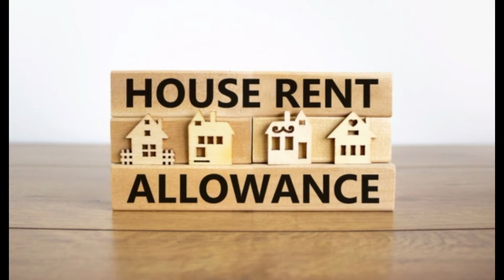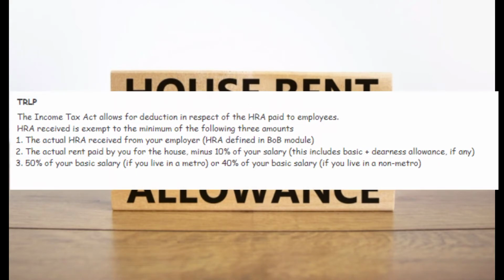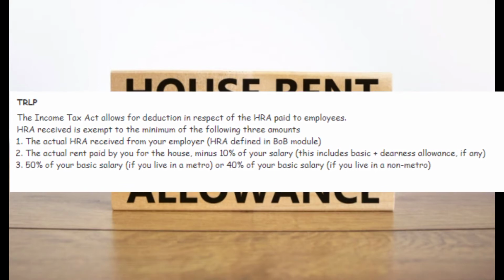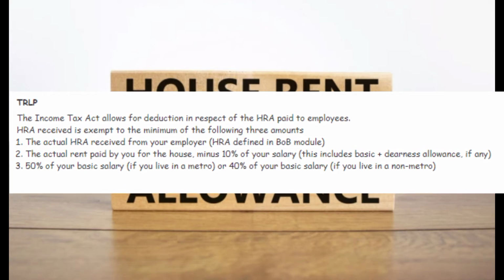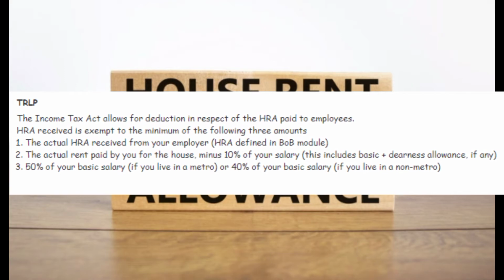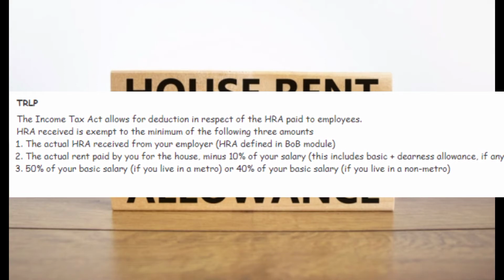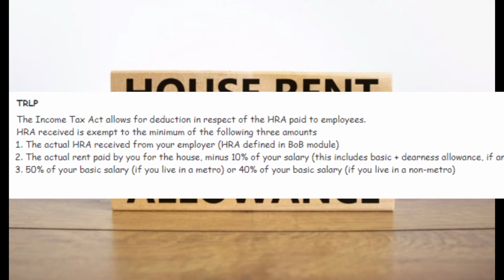You should check these details with your HR or finance team regarding your company norms. First, the Income Tax Act 1961 mentions these things. On the screen you can see how the HRA is calculated.